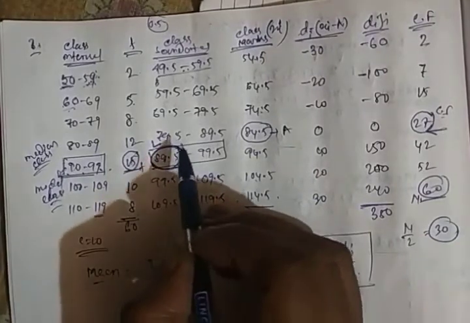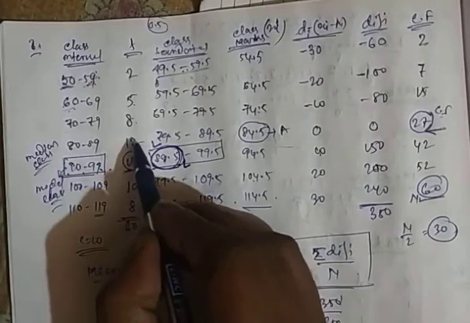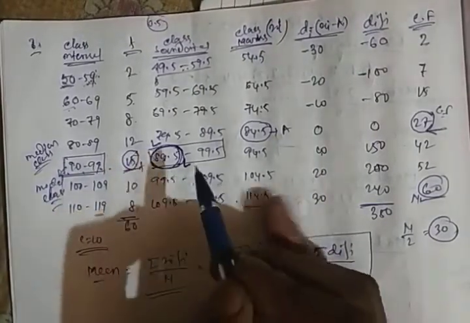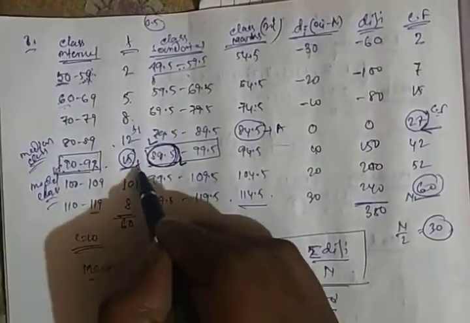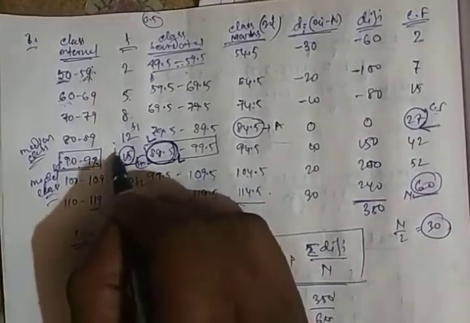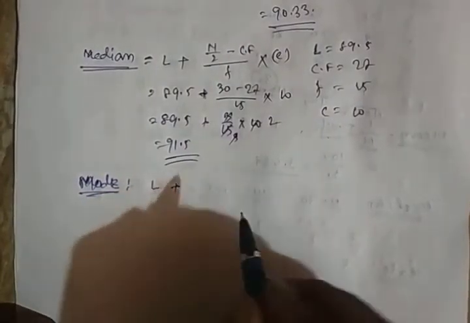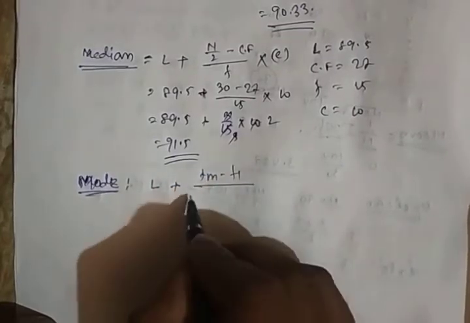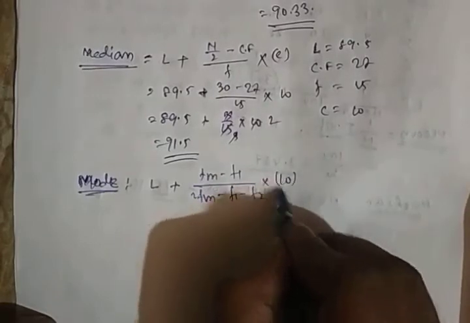Now to calculate the mode, we need the frequency preceding the modal class, the frequency succeeding the modal class, and the frequency in the modal class. So this is F1, this is F2, and this is Fm. The formula is L plus Fm minus F1 divided by 2Fm minus F1 minus F2, into the class interval.